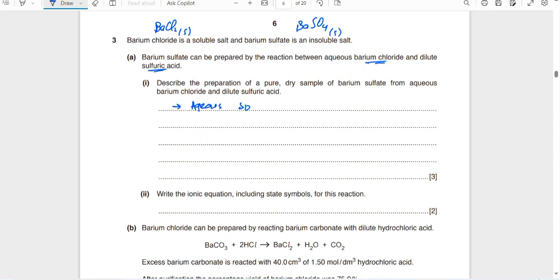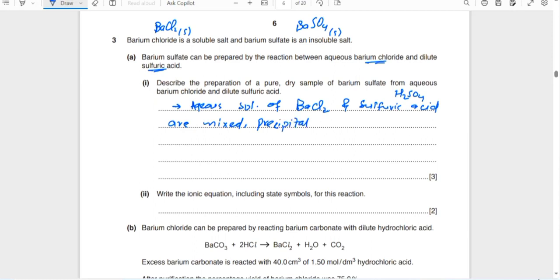Aqueous solution of barium chloride and sulfuric acid, H2SO4, are mixed. Precipitates means insoluble solid.